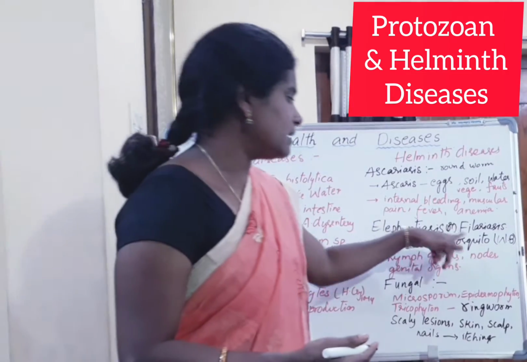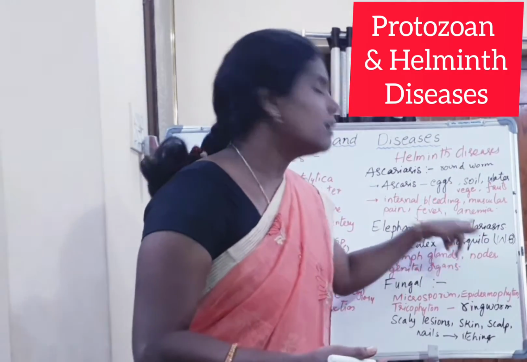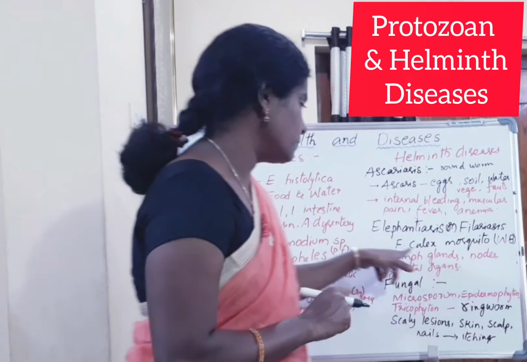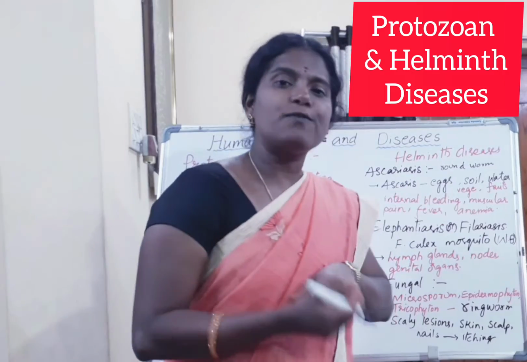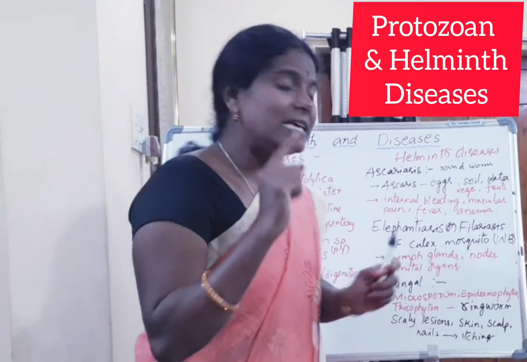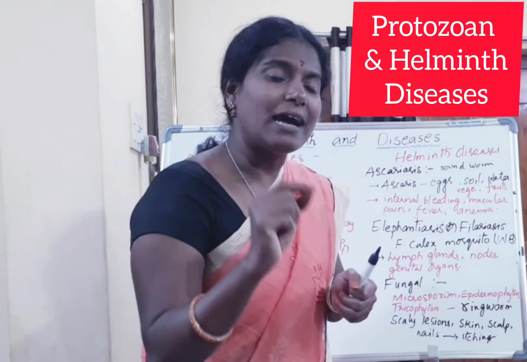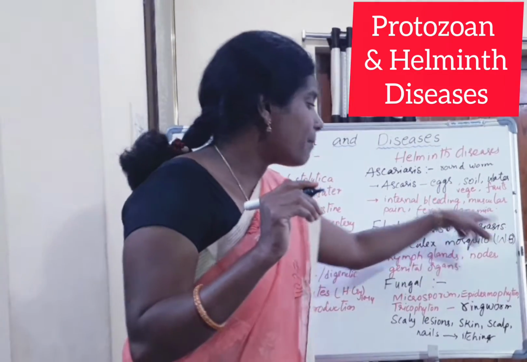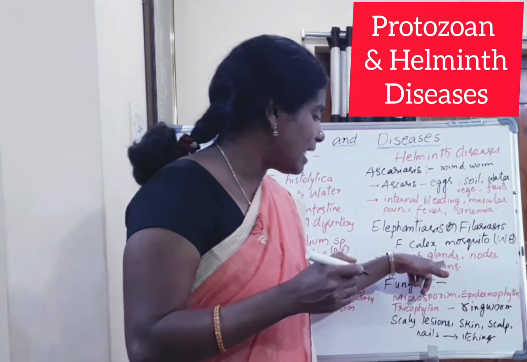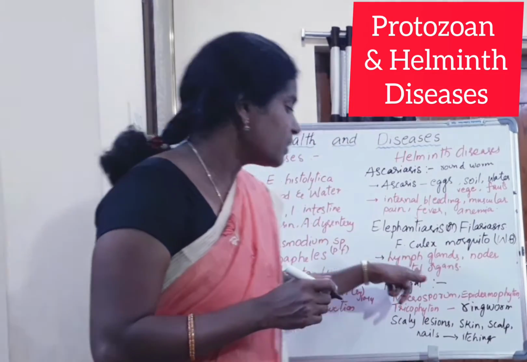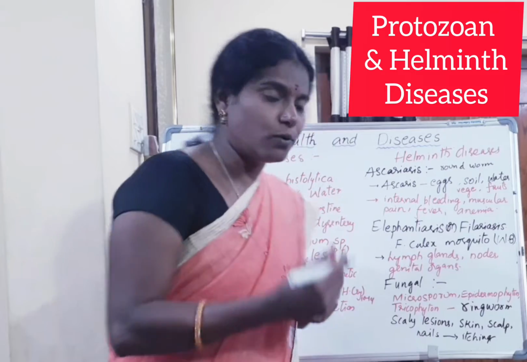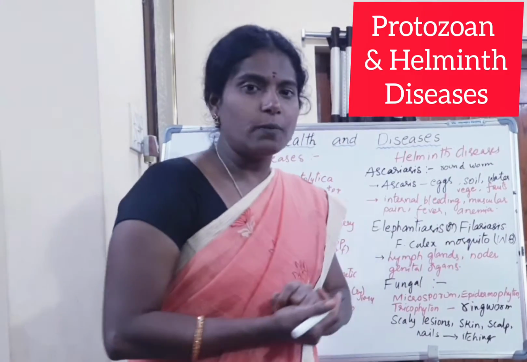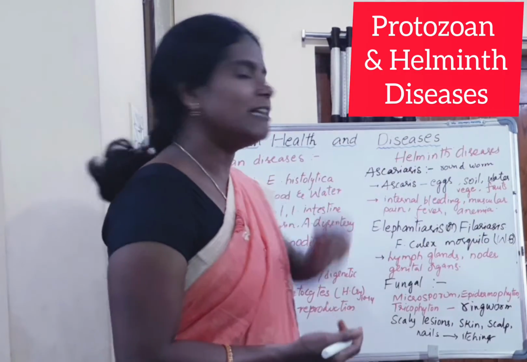And the next disease is elephantiasis or filariasis, caused by Wuchereria bancrofti, a nematode. Wuchereria bancrofti also requires two hosts. One is the female Culex mosquito and the other host is the human being. It affects the lymph glands or lymph nodes, and also affects the genital organs. In severe cases it leads to death also, and these two are the helminth diseases.